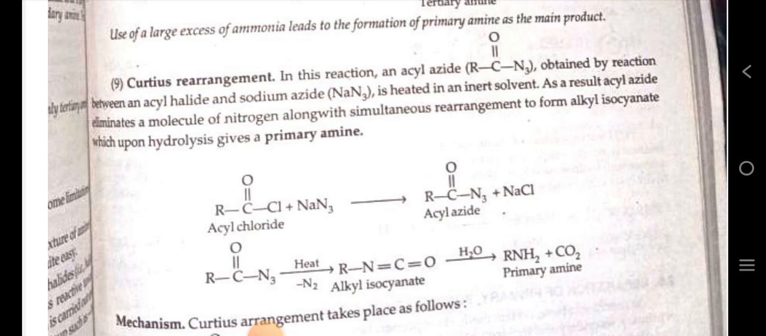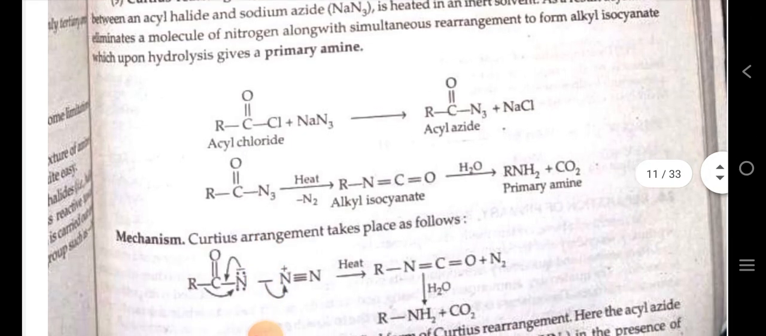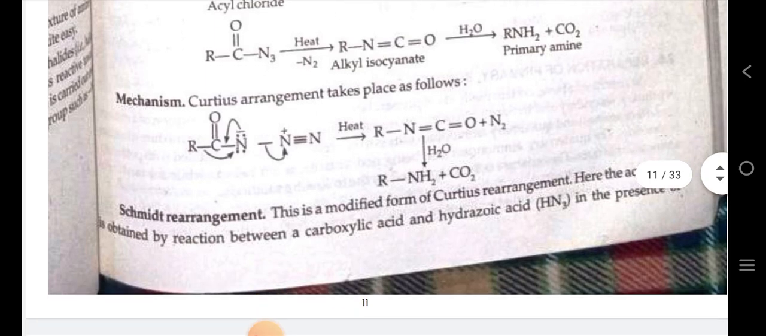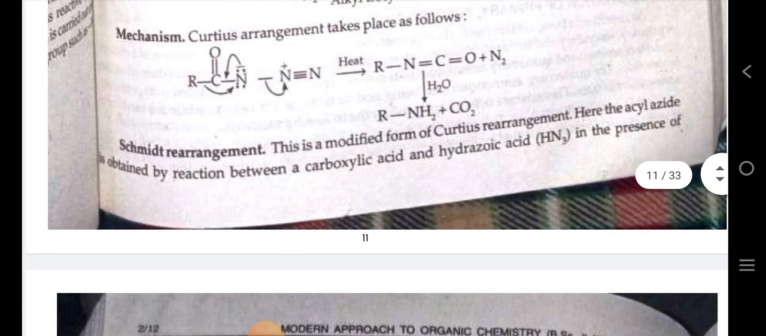For example, first of all, we prepare acyl azide from the acyl chloride by treating it with sodium azide. Then we simply heat that acyl azide to form alkyl isocyanate, and finally during hydrolysis it forms primary amine.